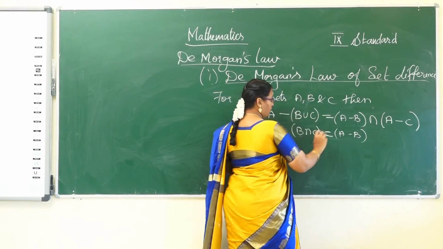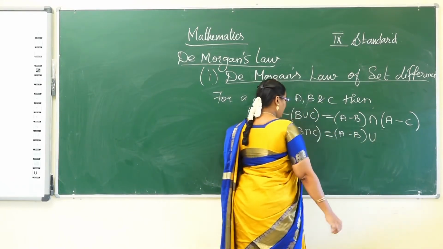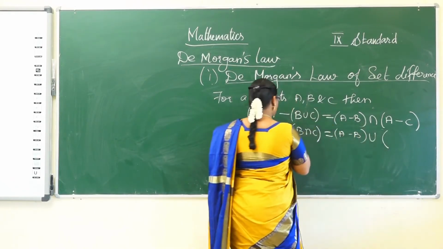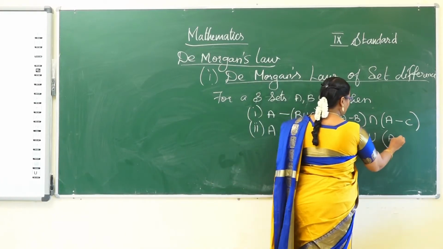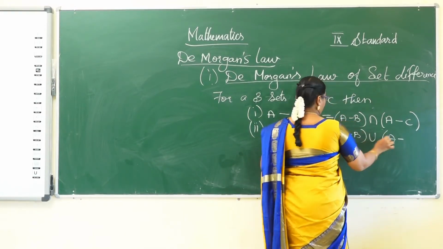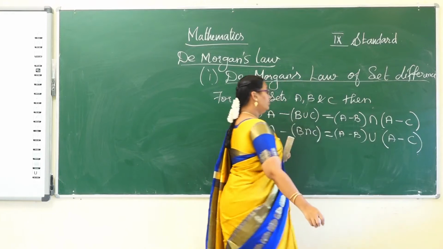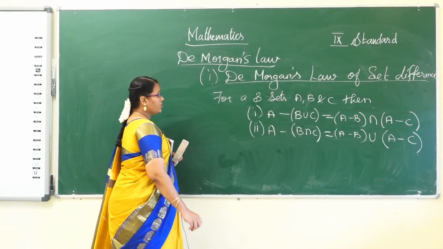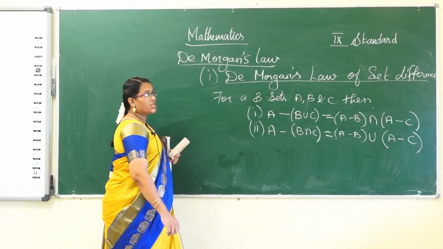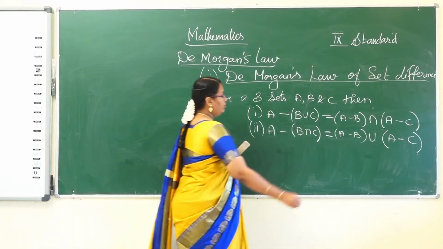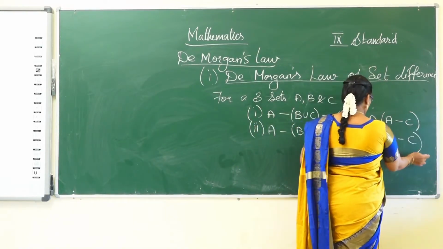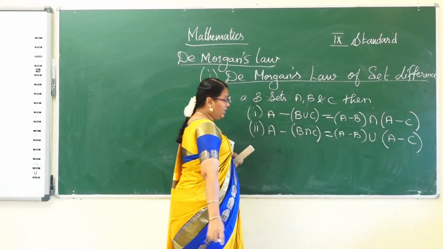Here intersection is given, change to union. So these are De Morgan's laws of set difference, the first based on the union and this one based on the intersection.